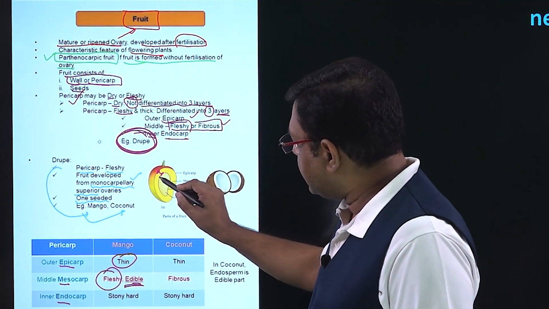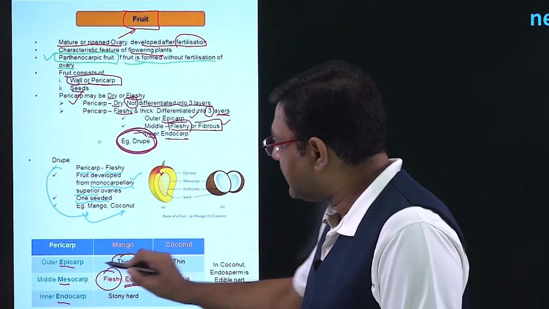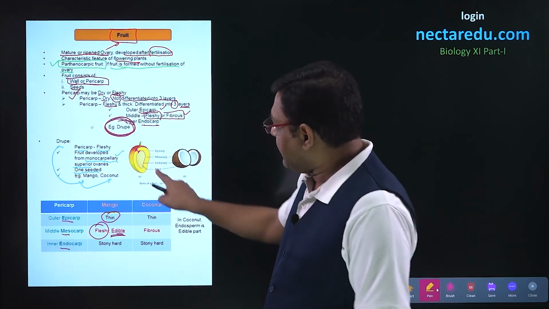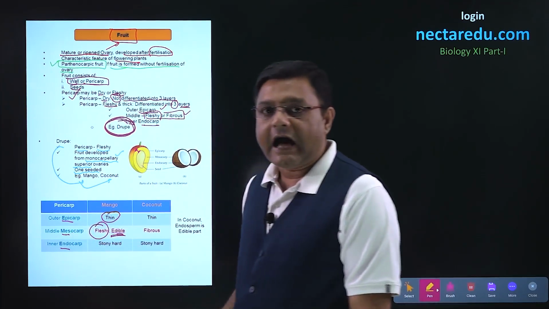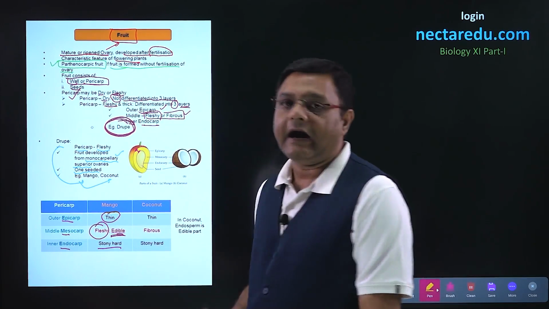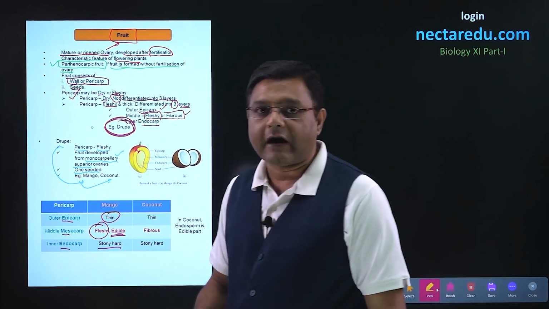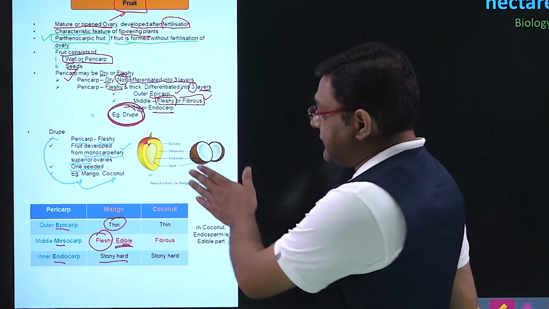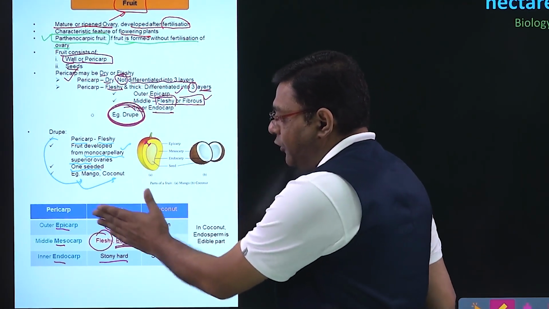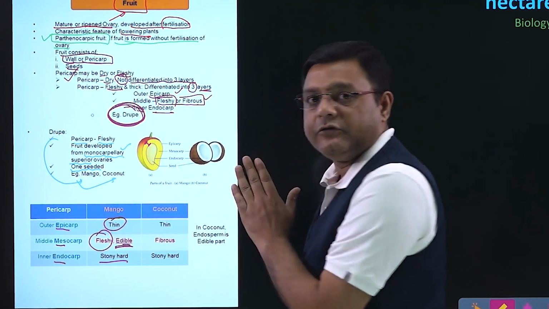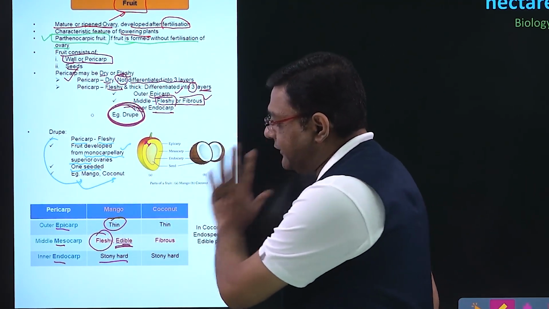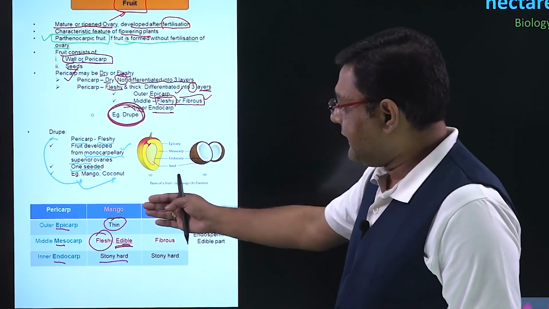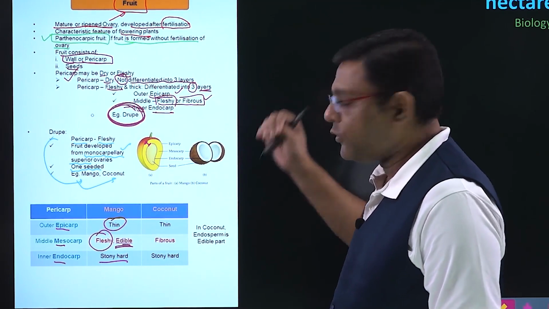So, this yellowish part below the epicarp is the mesocarp, which is eaten, and below this mesocarp there will be a stony hard part which will be called the endocarp, and below this endocarp the seed will be present. So we can say thin epicarp followed by fleshy and edible mesocarp, and finally there will be stony hard endocarp. After mango, comparing the three layers with the coconut.